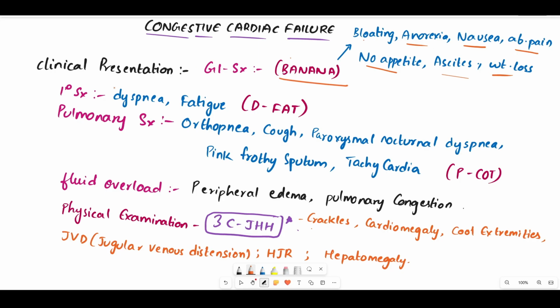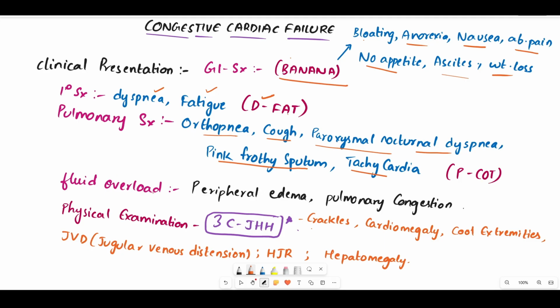And coming back to the primary symptoms, remember the trick as D FAT, where D means it is dyspnea, F means it is fatigue. Fat means it is fatigue. And coming to the pulmonary symptoms, remember the trick as PCOT, where P means it is pink frothy sputum, paroxysmal nocturnal dyspnea, C means it is cough, O means it is orthopnea, T means it is tachycardia.